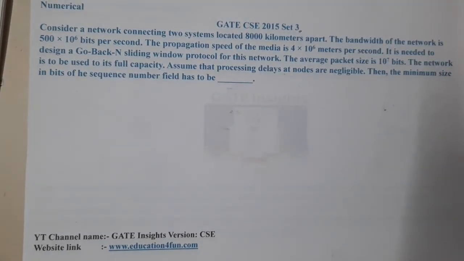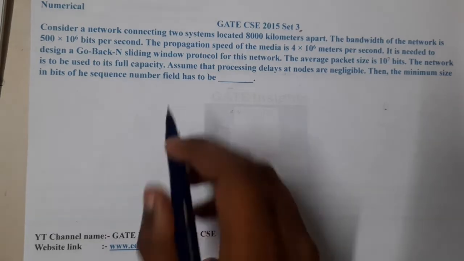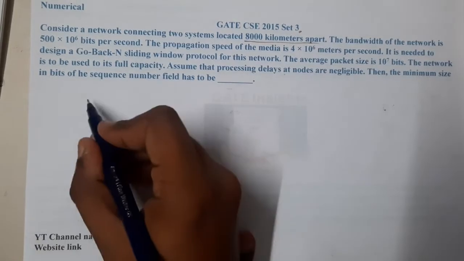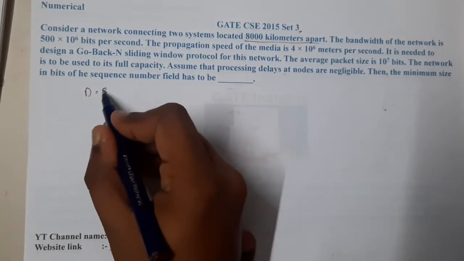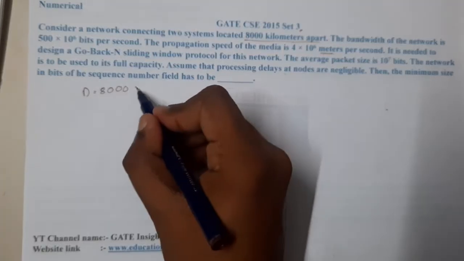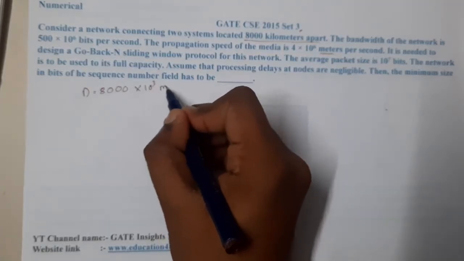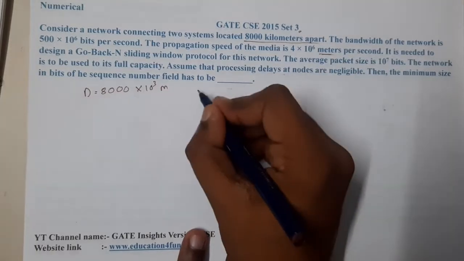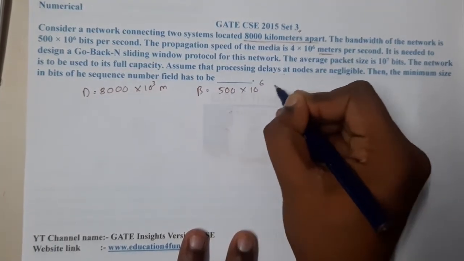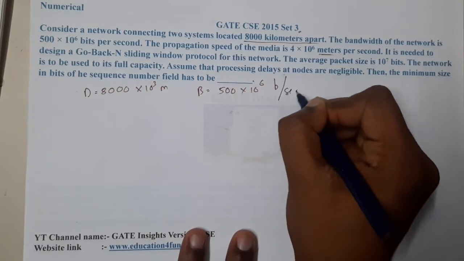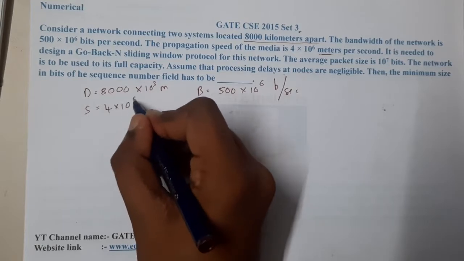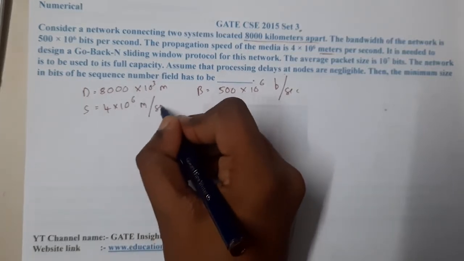The question is: consider a network connecting two systems located 8,000 kilometers apart. So the distance here is 8,000 kilometers, which we convert into meters, 8,000 into 10 power 3 meters. The bandwidth of the network is equal to 500 into 10 power 6 bits per second. The speed is equal to 4 into 10 power 6 meters per second.